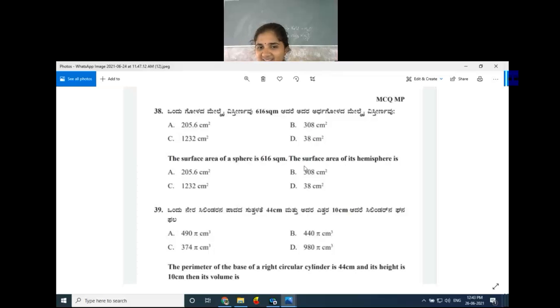What is your answer? 308 centimeter square. Why is it 308 centimeter square? Exactly half of the sphere. Hemisphere is nothing but half of the sphere. Complete sphere 616 surface area ಇದೆ ಅಂತಂದ್ರೆ ಅದರ ಅರ್ಧ hemisphere surface area ಆಗಿರುತ್ತೆ. So half of the 616 is 308. So the option B is the right answer.